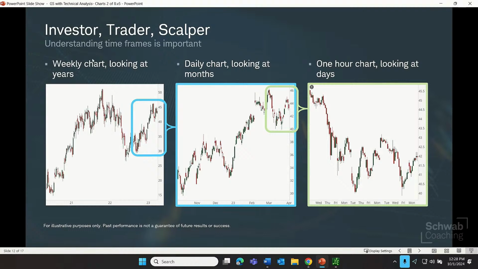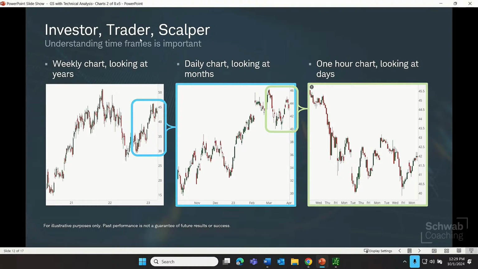Instead, they might be looking at a weekly chart and trying to get the context of what's happening over the course of years. Are we at all-time highs? Are we approaching weekly price ceilings? They might just be looking at that longer-term view and making longer-term investing decisions.